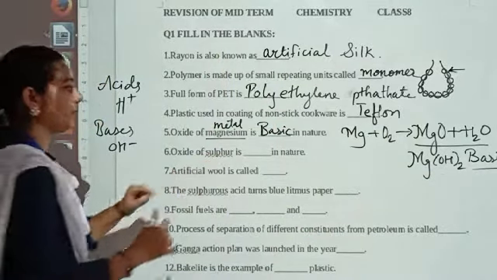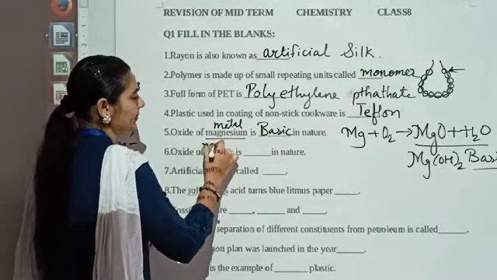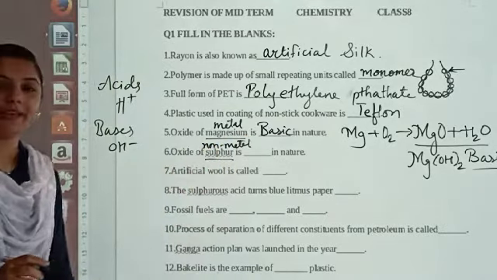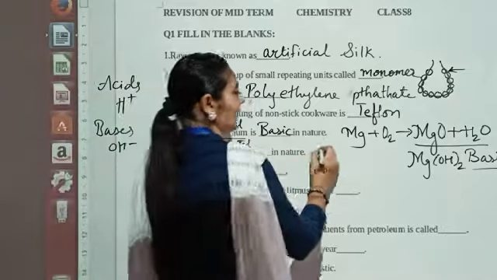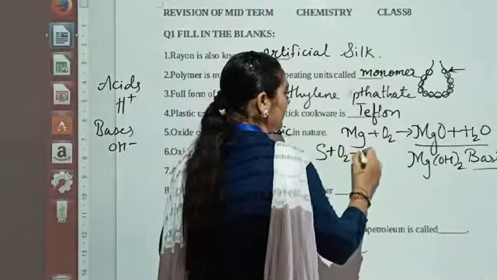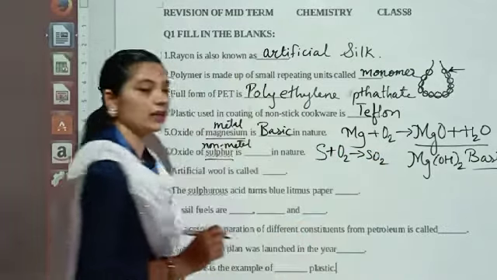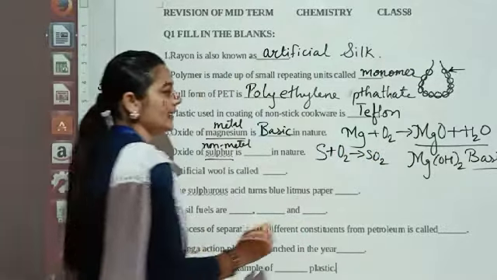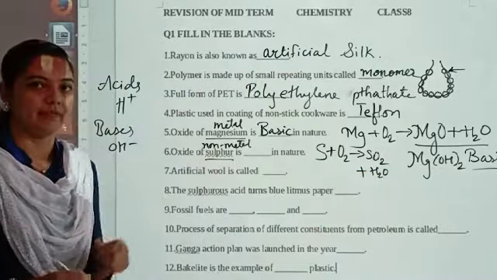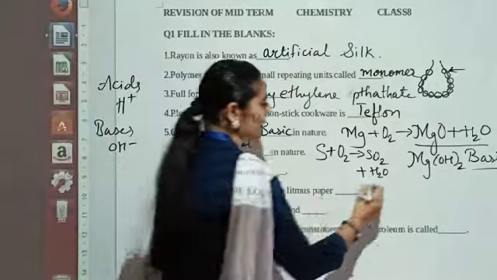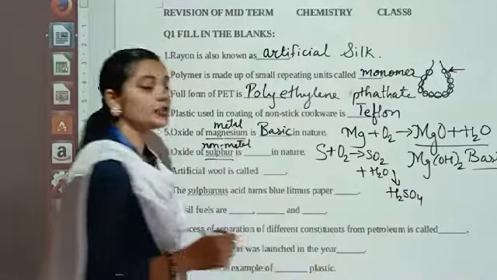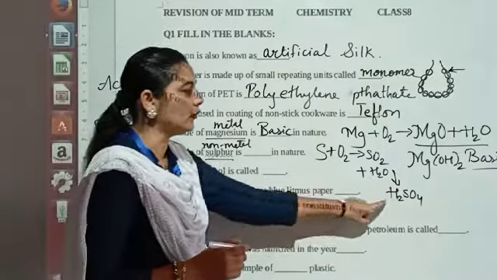Similarly, when you take a non-metal, sulfur is a non-metal. So whenever you take any non-metal, now let us see the reaction. Sulfur plus oxygen, that is sulfur dioxide. And when sulfur dioxide is reacting with water, or you can say when you drop the water, it comes to give H2SO4.